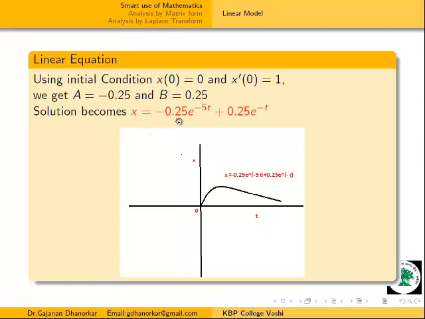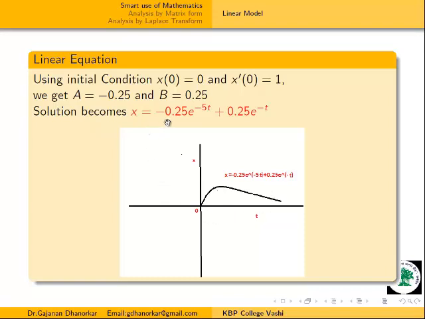x is equal to 0.25 e raised to power minus t, minus 0.25 e raised to power minus 5t. The separate graphs of e raised to power minus t and e raised to power minus 5t both become stable. If we take the superposition of these, we get this type of graph. This graph is again stable, because the auxiliary equation has negative roots, minus 5 and minus 1. That's why this graph is stable.